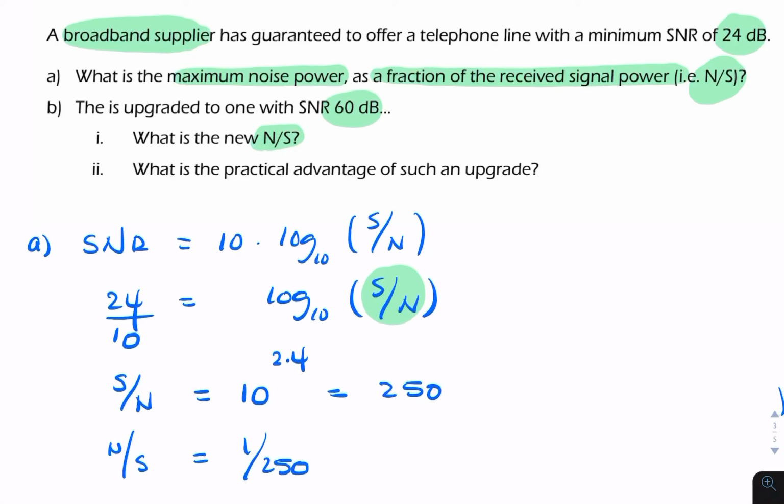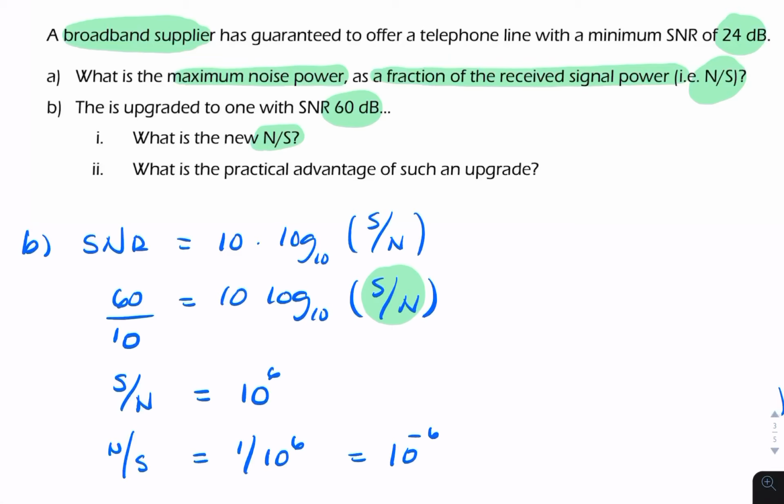So we can simply change the numbers. Let me simply replace the 24 with 60. So 10 to the power 6, we'll just leave it at 10 to the power 6. And N over S is 1 over 10 to the power 6, or we could write it as 10 to the minus 6. So that's the new noise to signal ratio. So clearly we have much less noise by that improvement in SNR.